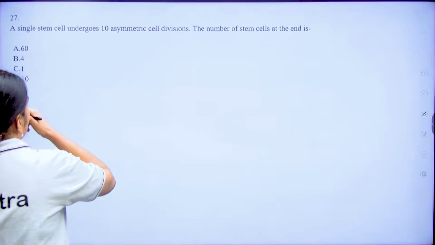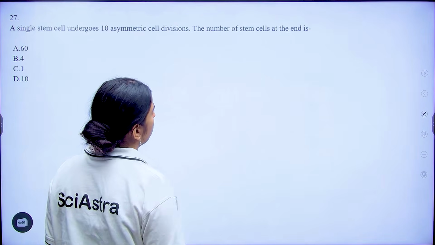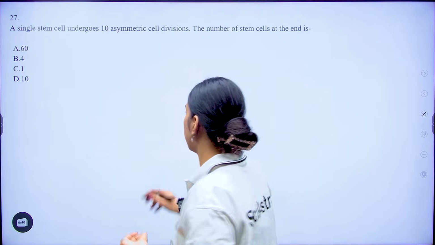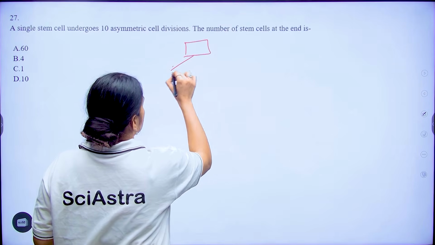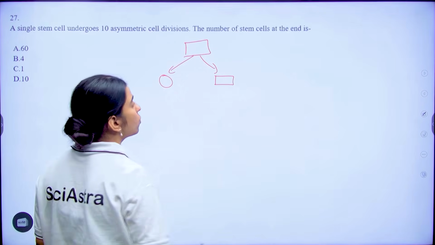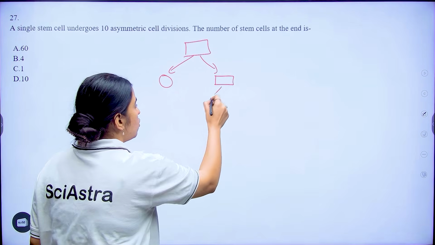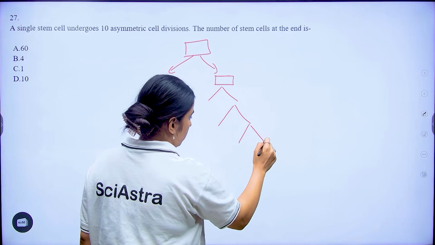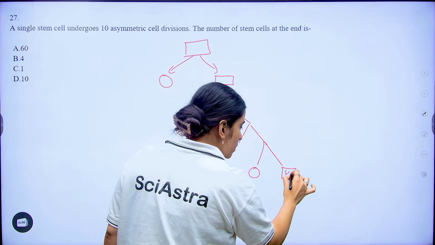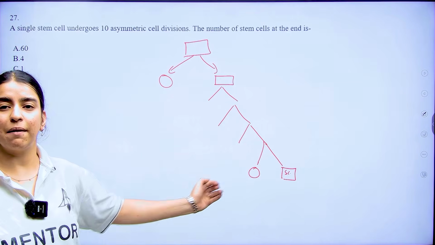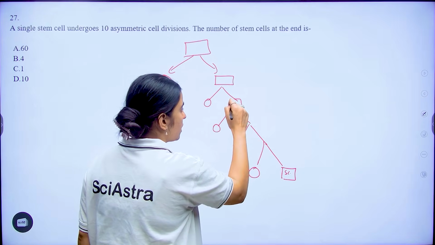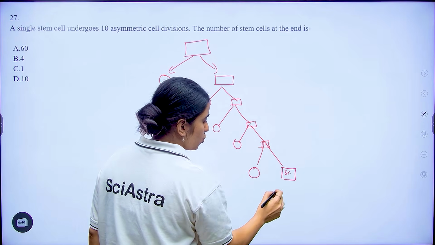A single stem cell undergoes 10 asymmetrical divisions, the number of stem cells at the end. Now you see your stem cells always divide asymmetrically. If this is my stem cell, it is going to divide into a cell that will differentiate and one cell that is going to retain the stem cell like property. No matter how many times you divide it, at the end you are going to have only one stem cell that is going to remain. Why? Because it will keep dividing asymmetrically and the other cell will differentiate into a different cell type, and one cell is going to remain a stem cell.